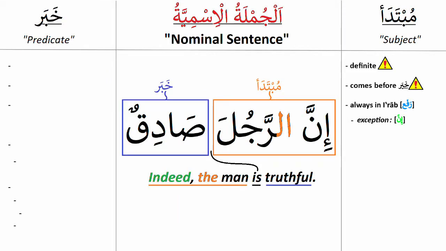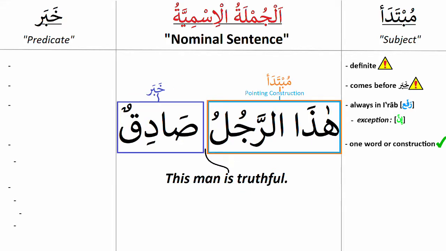An ism that is forced by inna into the nasb state forms together with inna a mubtada and initiates a nominal sentence. Keep in mind that this is a special type of mubtada and needs further discussion.